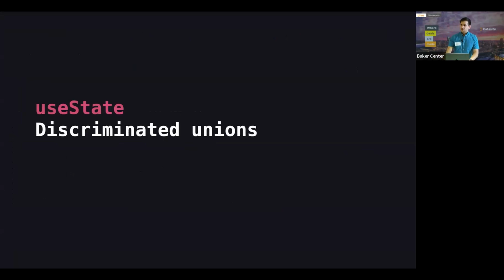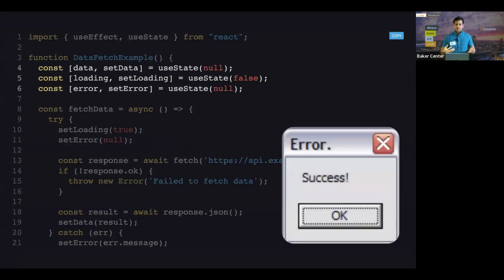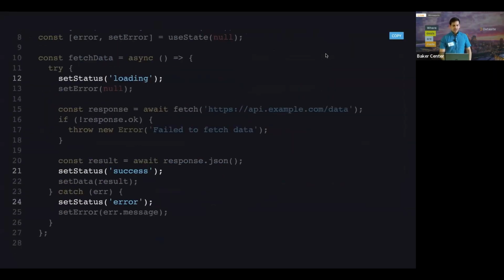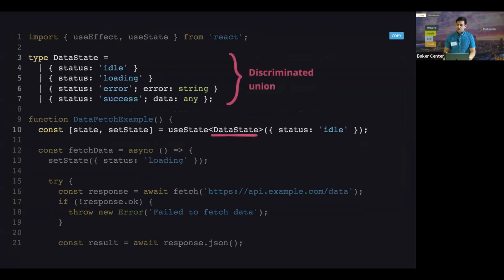And if you want to take this further, this is another thing that we did in the workshop yesterday. You could use those string enums with full types to prevent impossible states like this, because it is possible for error to be true and success to be true, and then you have weird situations. So instead, you could use a discriminated union. We have our string enums over here, and instead of having just the status being set, we could combine that into an object. This object is called a discriminated union.